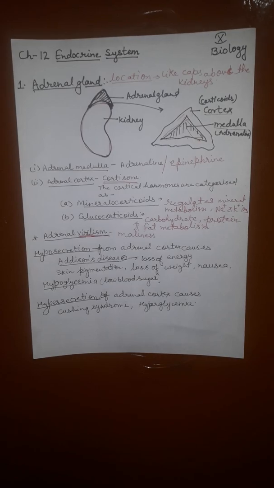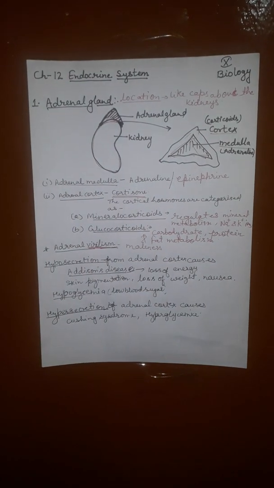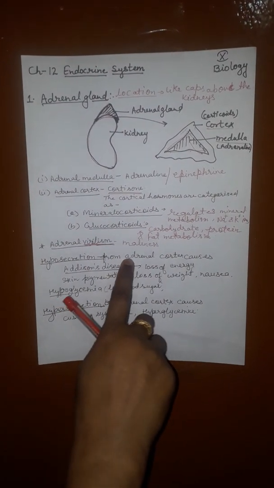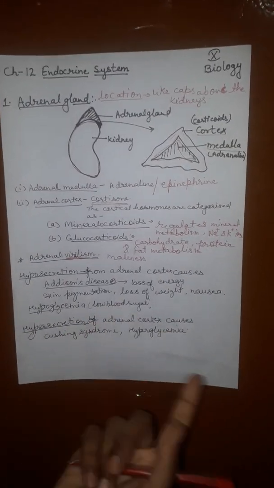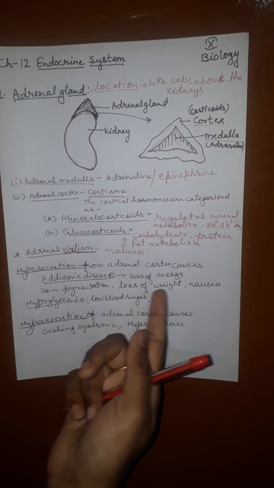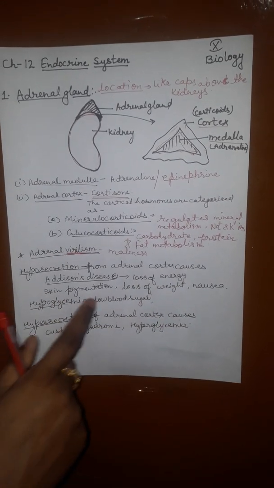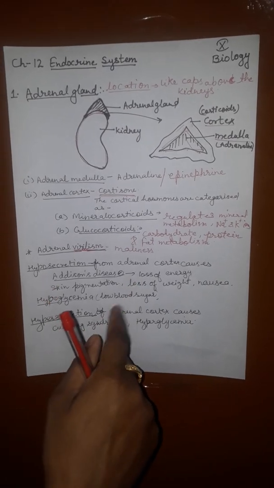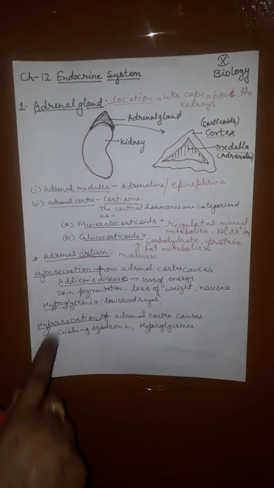Now hyposecretion. Hypo means under or less secretion of the adrenal cortex, that is the cortisone hormone, which causes Addison's disease. Symptoms are loss of energy, skin pigmentation, loss of weight, nausea, feeling to vomit, hypoglycemia meaning low blood sugar, sensitivity to cold and pain, increased susceptibility to infection, etc.